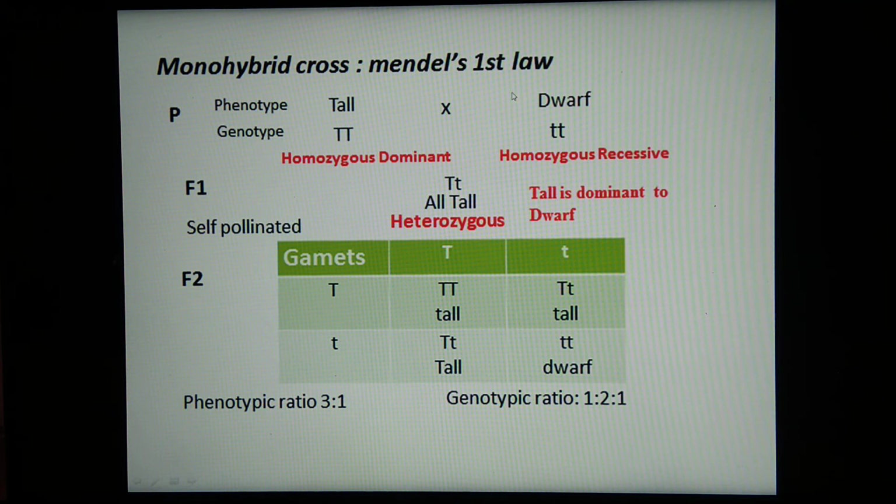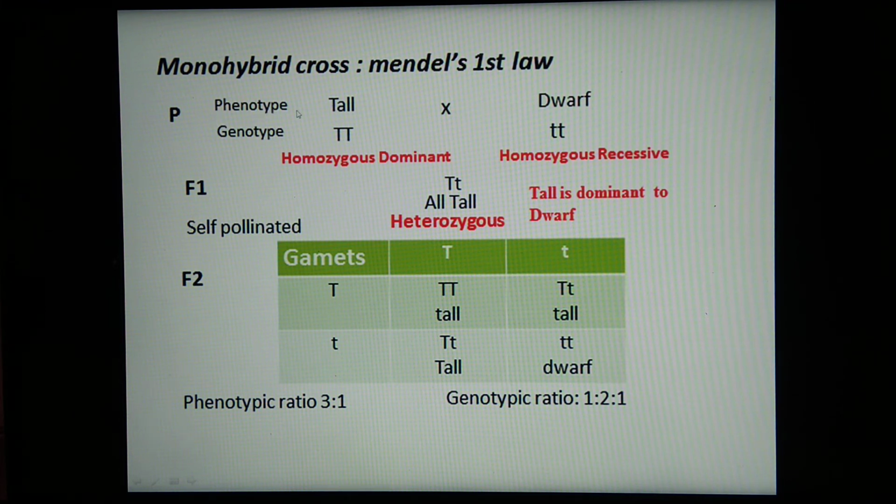So character of height is a trait, and tall and dwarf are the alleles, or we can say that parents differing in one heritable trait. So when these two plants, different in one heritable trait or in one pair of characters, are crossed together, it is called a monohybrid cross.